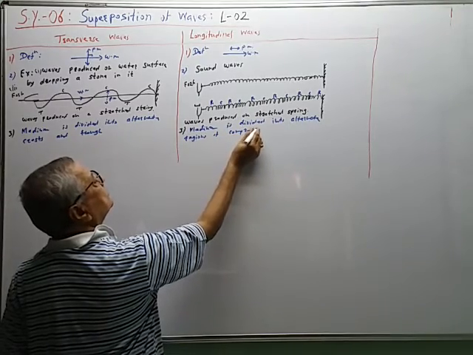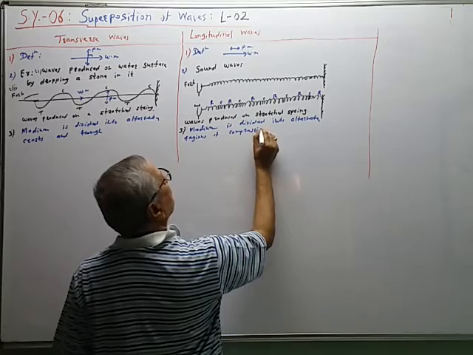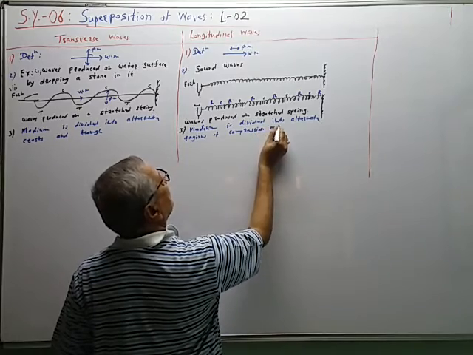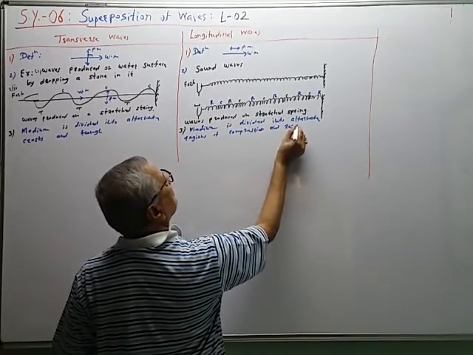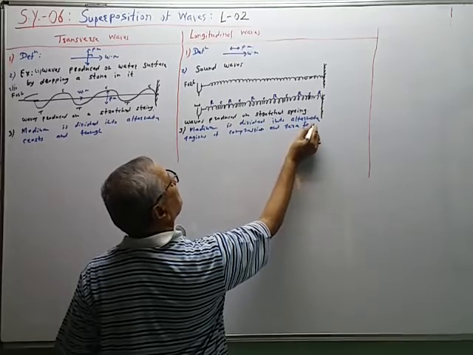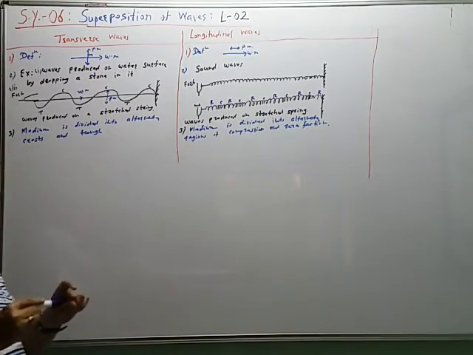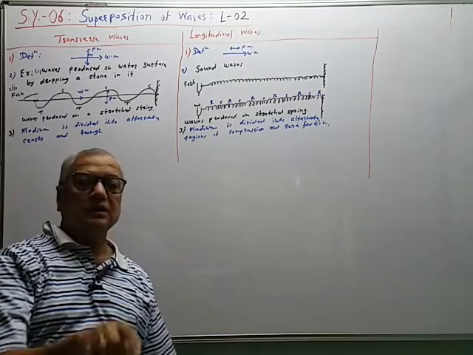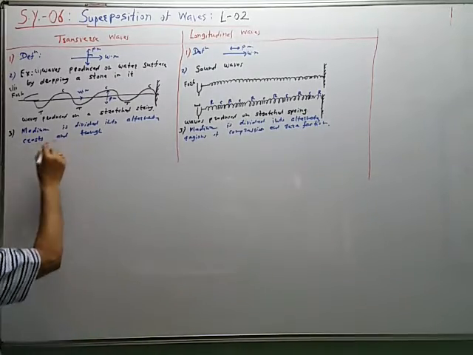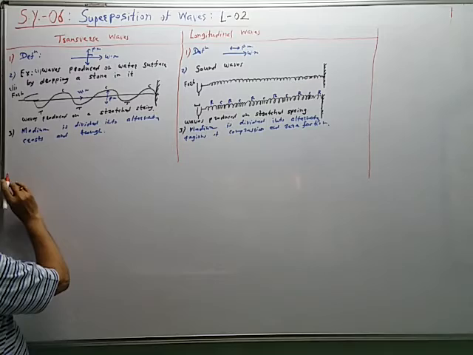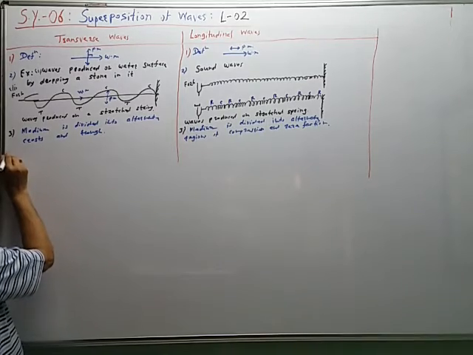C for compression, this is compressions and rarefaction. So this is the division of the medium into alternate crests and troughs, and alternate regions of compression and rarefaction.